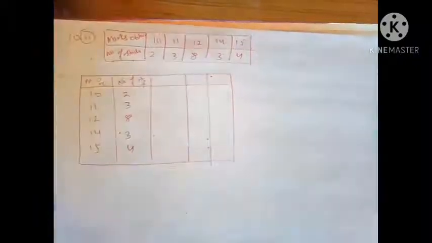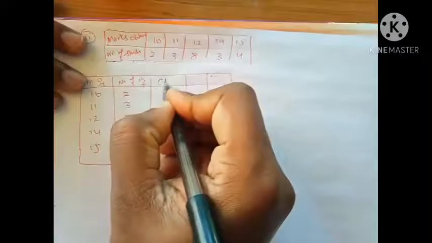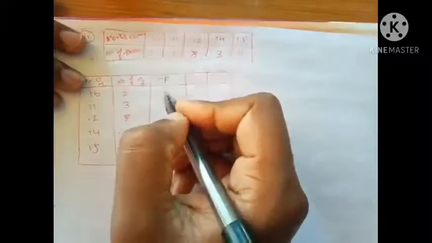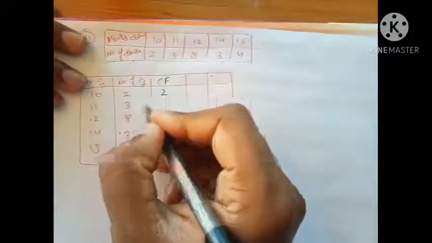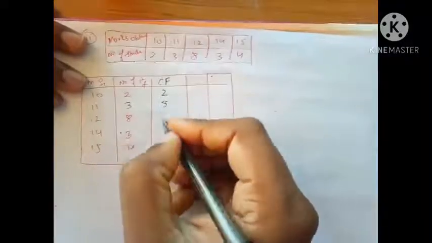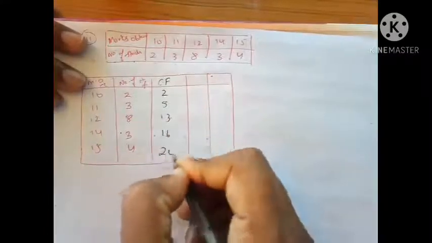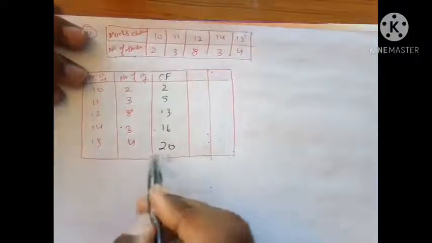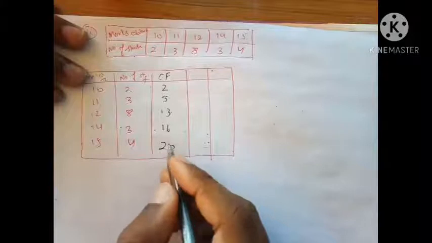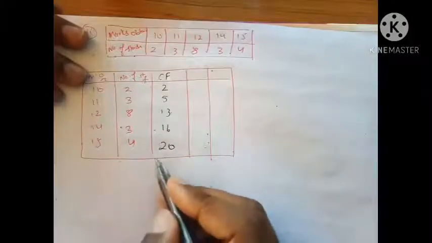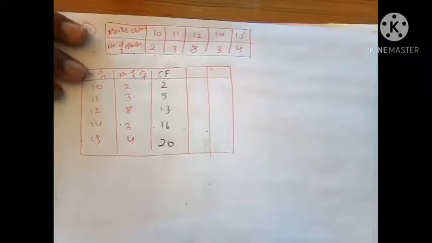Okay, so I'll find the median, but first I'll find cumulative frequency. So how to find cumulative frequency? This is going to be 2 plus 3, 5, 5 plus 8, 13, 13 plus 3, 16, 16 plus 4, 20. And I can easily find कि sum of your total number of frequency are how much? 20. या अगर इसको भी ऐड करता हूँ मेरे पास 20 आएगा. तो 20 का आधा क्या होता है? अगर आप देखोगे 20 का आधा क्या होता है?